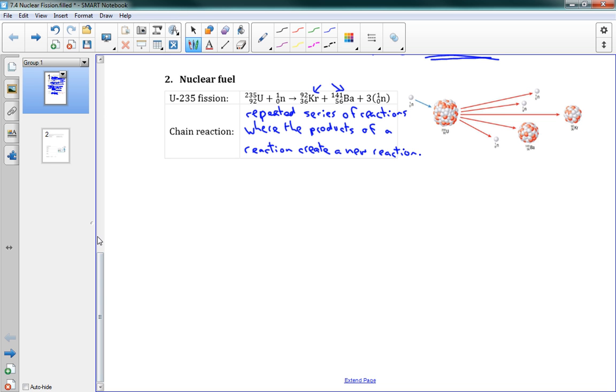And you can see how this picture here would be a chain reaction, because this reaction produces 3 neutrons, and each of those neutrons can go find another uranium and make it split apart, which is going to create 3 more and 3 more, and it's going to actually build so that you keep on getting more and more neutrons out of this, which will cause the fission reaction.